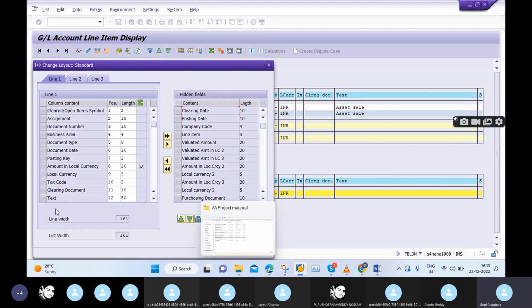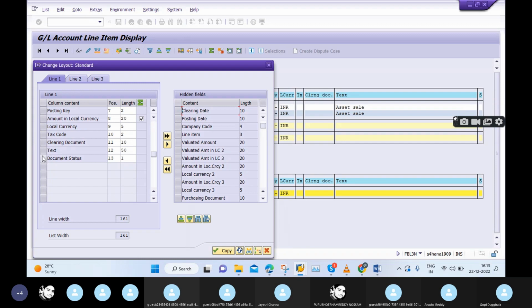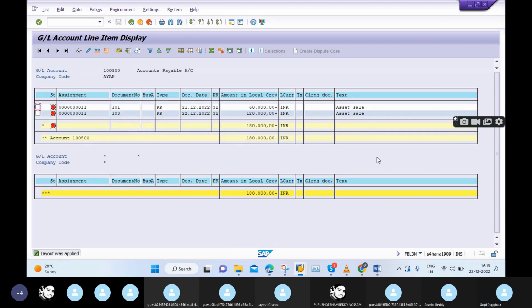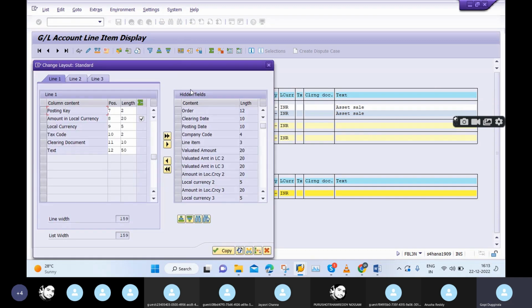Again I will go to the same place, and where is that one? Document status. Then I will click this option, and here it is removing. Then I will click on copy. Here you can observe this field. Yes, it has disappeared. By using this change layout option, we can make any changes in reports. This feature is provided by SAP, and we call it a standard report, standard features.